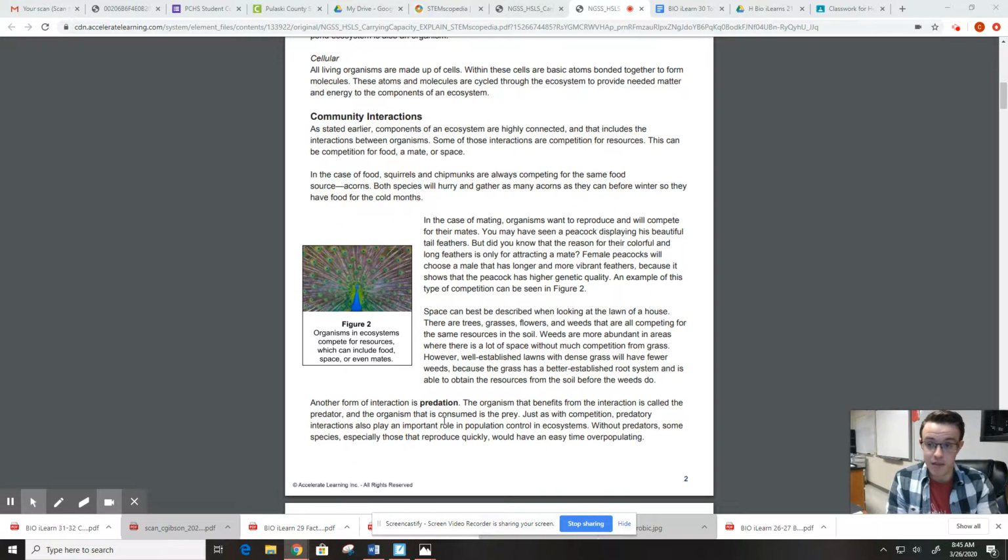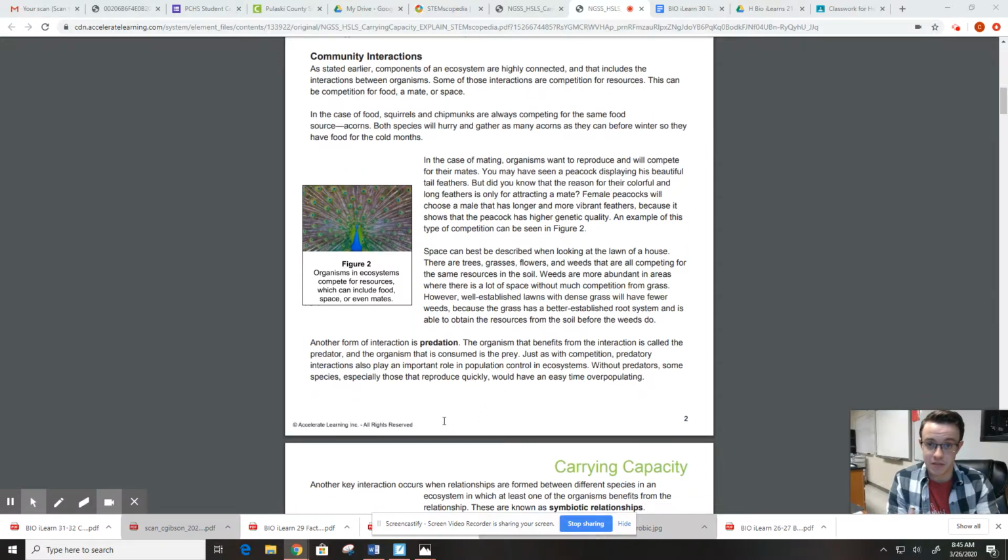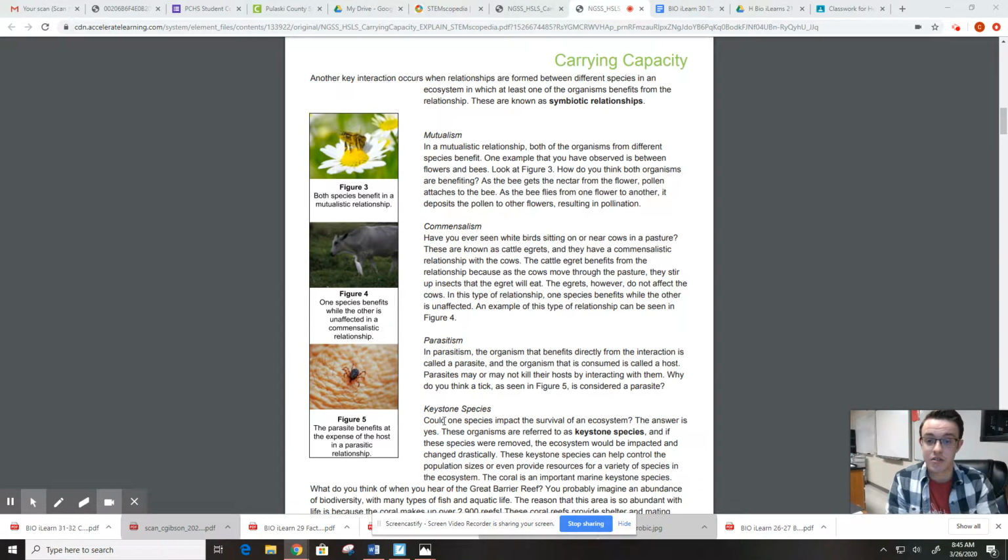Now, a big focus on this is how these different species interact with each other. And there are a couple of relationships that we can look at of how these species interact. So these are called symbiotic relationships, the first of which is mutualism. Mutualism is where both species are in a relationship and they benefit. Both benefit. Kind of the way I remember is they mutually benefit.